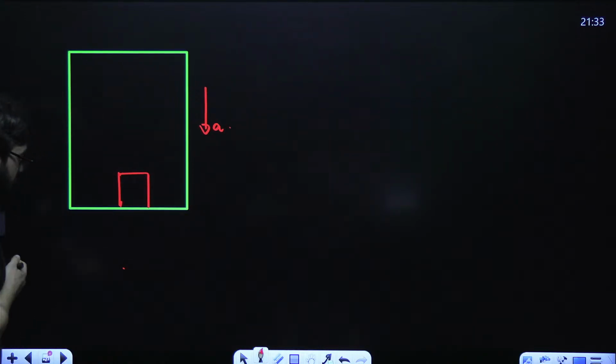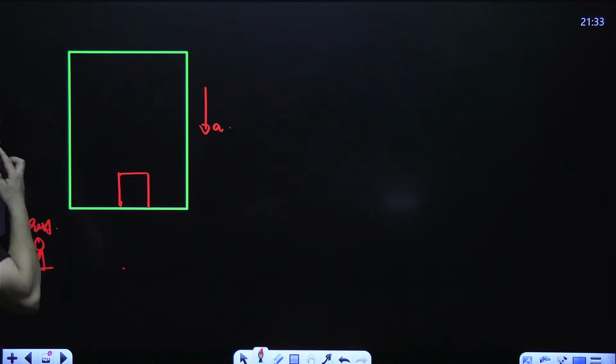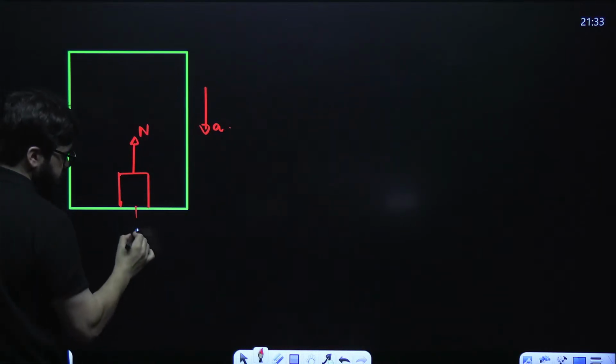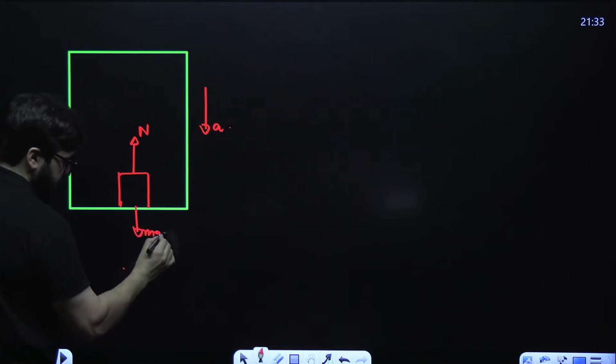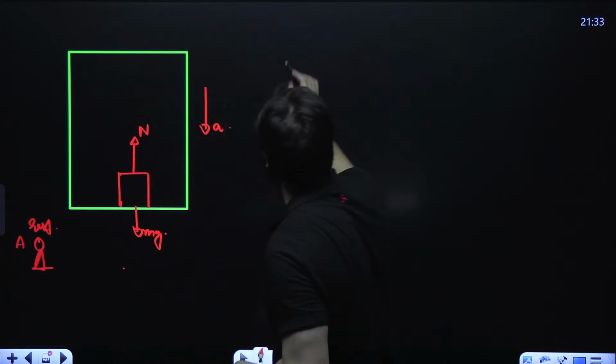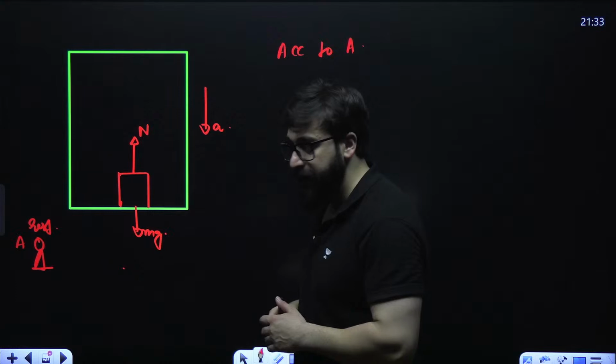See, if there is a person over here who is at rest, in the inertial frame, the normal force is in the upward direction and mg is in the downward direction. So with respect to this observer, this is A. We say according to A.